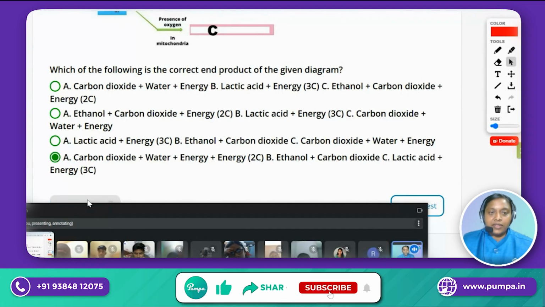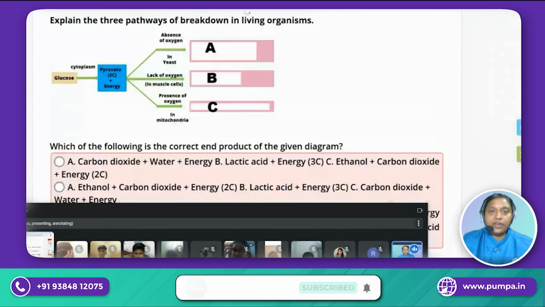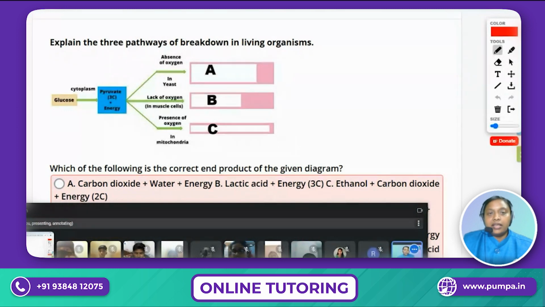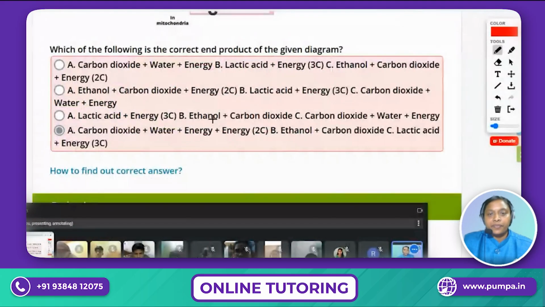So let's check, everyone. For the first one, in the absence of oxygen, it is happening in the yeast. The respiration process which happens in the absence of oxygen is called anaerobic respiration, as opposed to aerobic respiration. Clear? The products will be carbon dioxide, and along with that, alcohol, ethanol, so it will be produced.